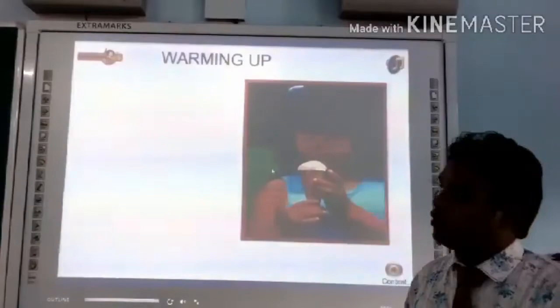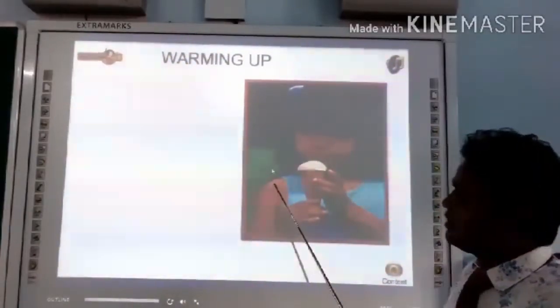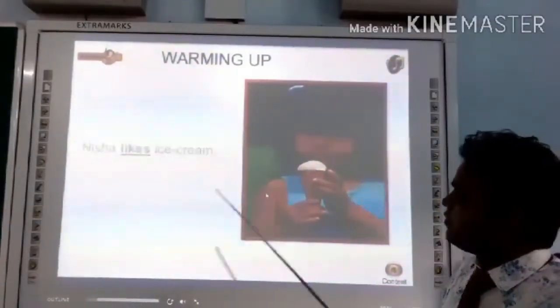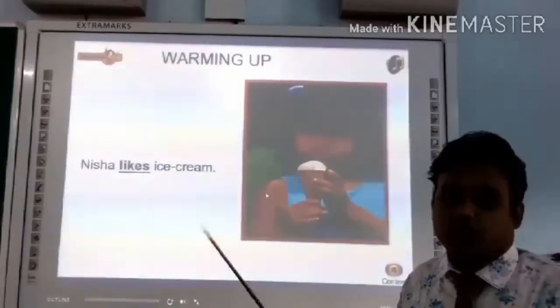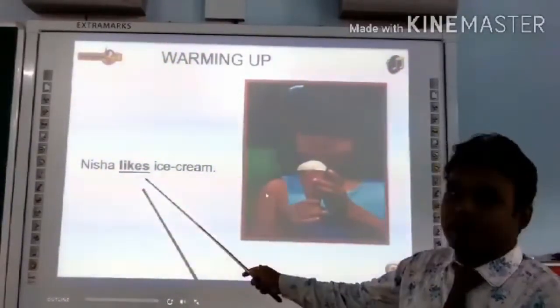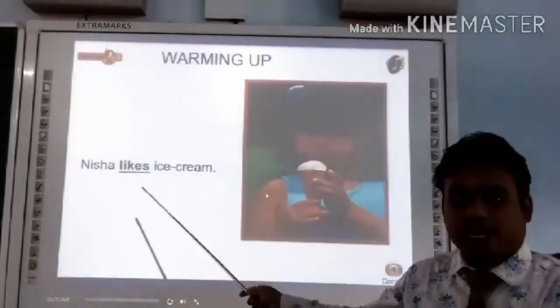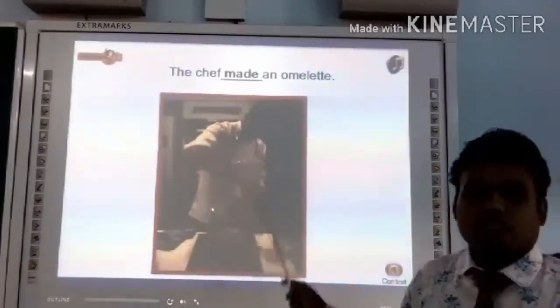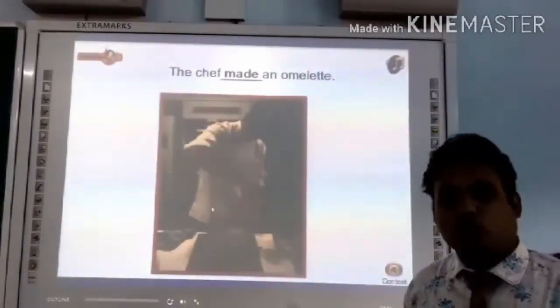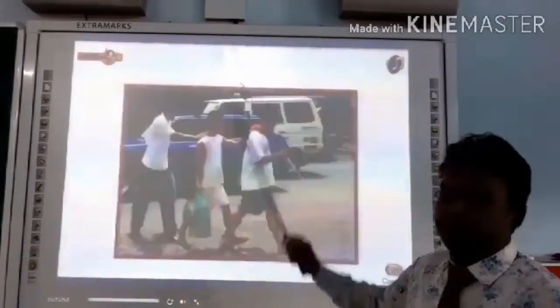So let's talk about this. Warming up, what does it say? Nisha likes ice creams. What is the main verb in this? The main verb is likes. The action is likes. The chef made an omelette. What is the main action? Made.